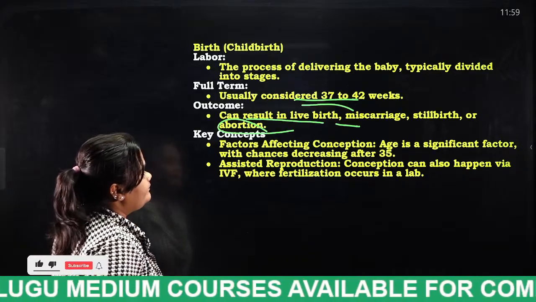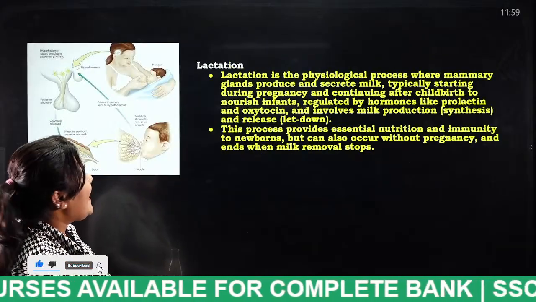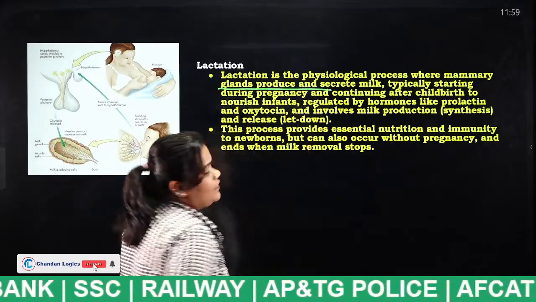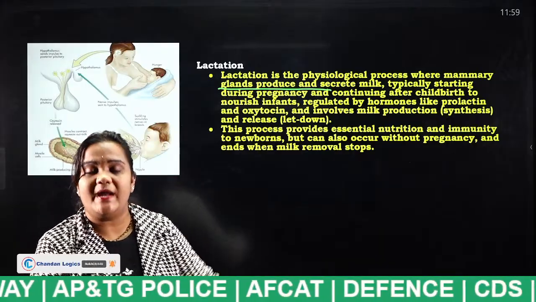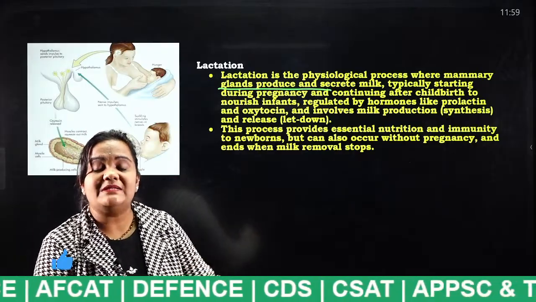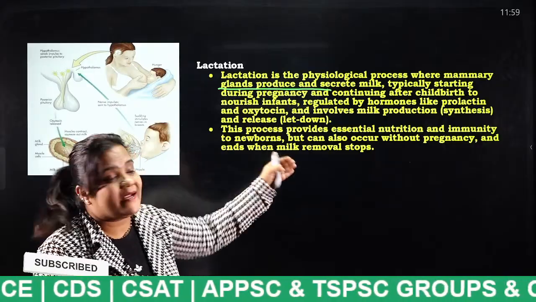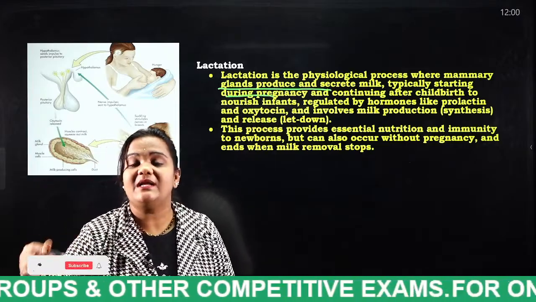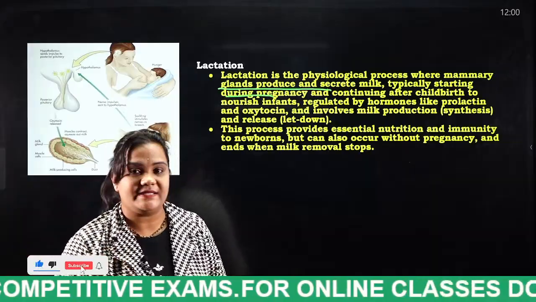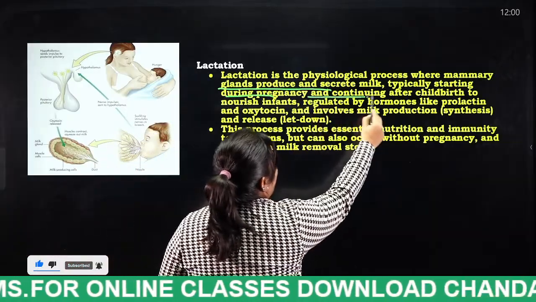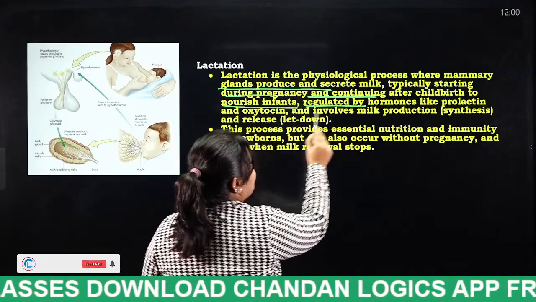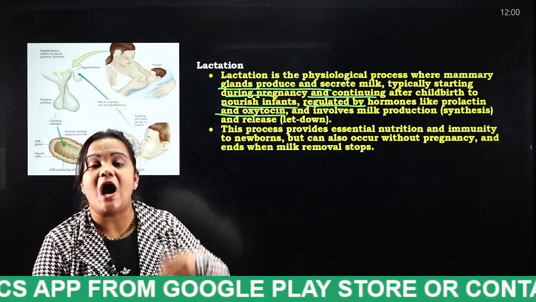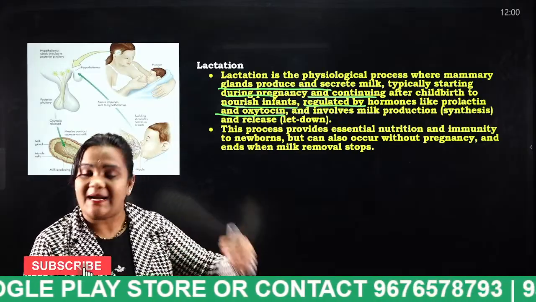Okay, and next, lactation. Lactation is nothing but mammary glands producing and secreting milk. When a female gives birth to an offspring, what happens? The mammary glands produce and secrete milk, typically starting during pregnancy itself, and continuing after childbirth to nourish infants, regulated by hormones like prolactin and oxytocin. These are the hormones regulated during the lactation period.